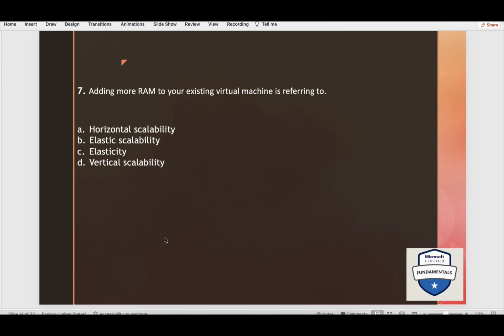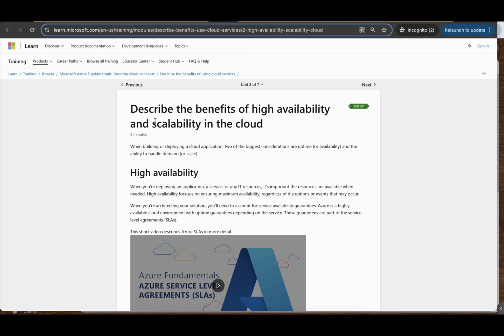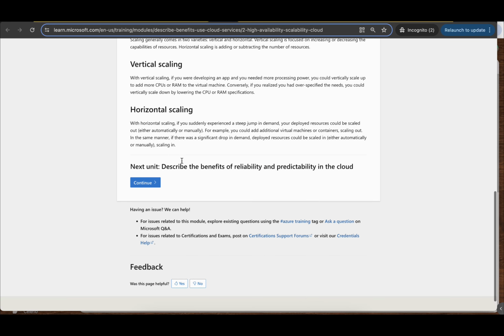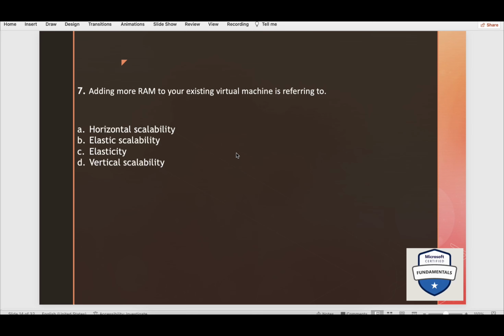Adding more RAM to your existing virtual machine is referring to, again I'll come here. So here, describe the benefits of high availability and scalability in the cloud. Please read this: high availability and scalability. In scalability, with vertical scaling, if you are developing an app and you needed more processing power, you could vertically scale up to add more CPUs or RAM to the virtual machine. So this is what they have mentioned, adding more RAM. So obviously vertical scalability is the answer.